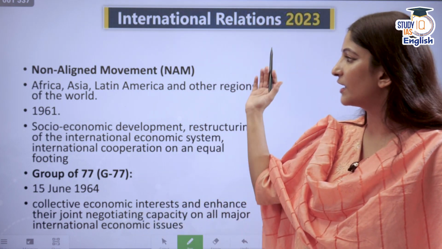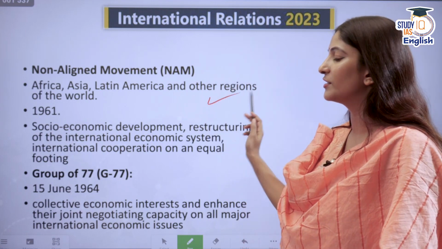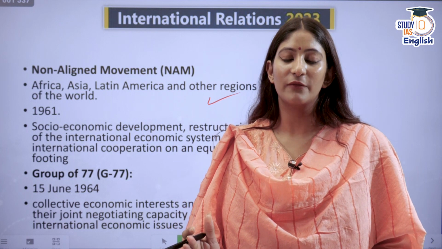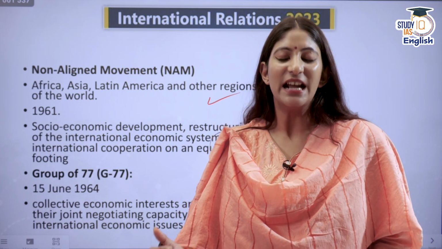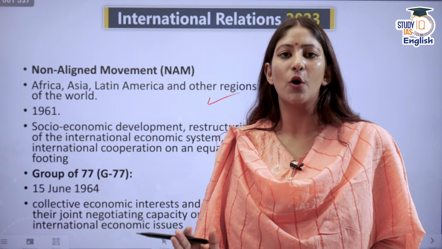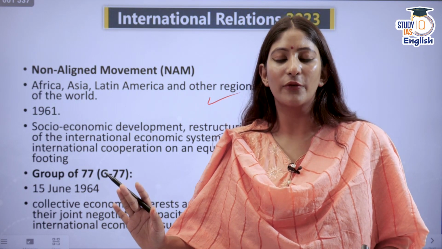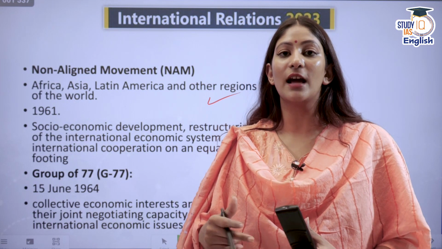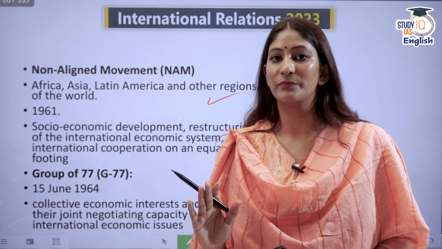India, along with countries from Africa, Asia, Latin America, and other regions of the world, started it. And from non-alignment, we are becoming multi-aligned. It's very hard for any country right now to stay aloof from the global situation. So India is ensuring that we align ourselves, yet we are neutral.